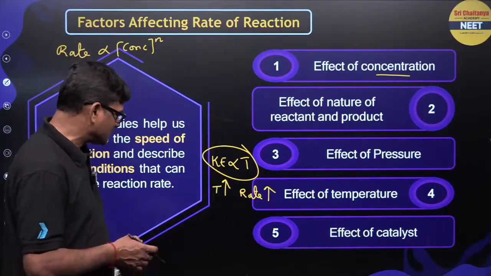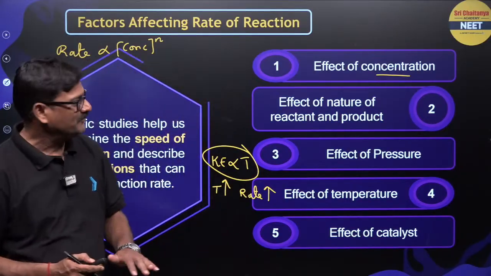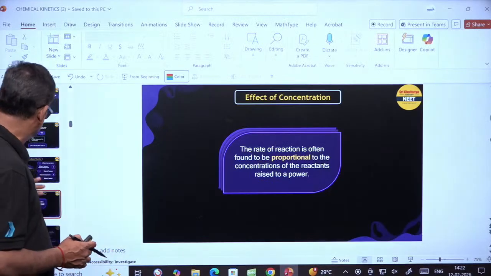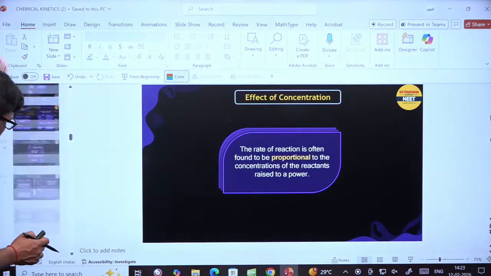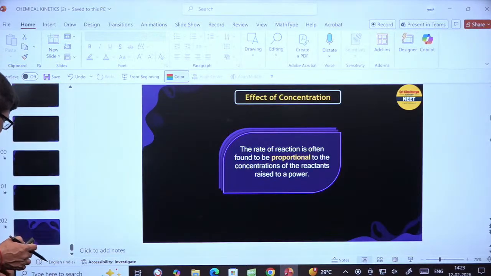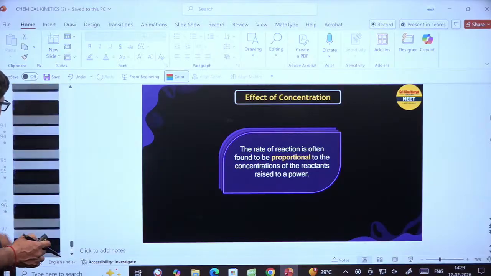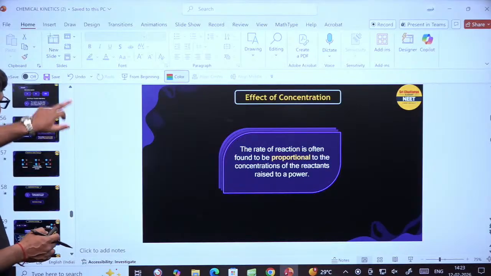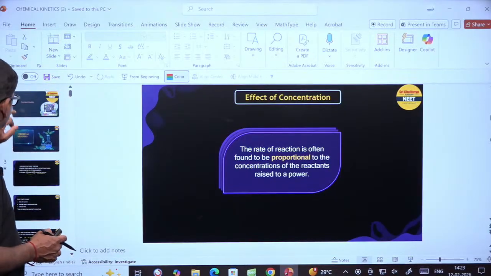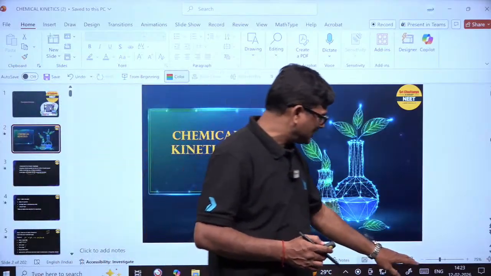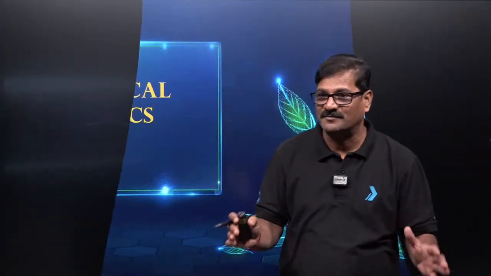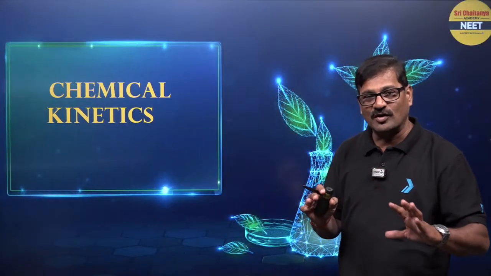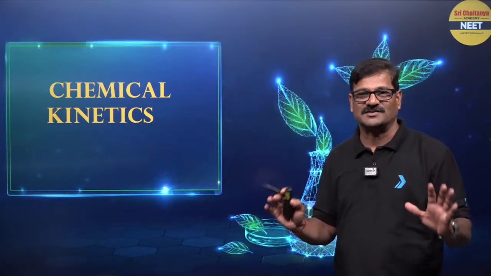We'll see most of these things in the next class because we have the other proportionations and all. For today I wanted to give a little introduction, as it is a very long chapter, and I'll take one more session to complete this. Tomorrow let us see more stuff in completion of chemical kinetics. Stay tuned, and we'll meet with more stuff in tomorrow's class. As of now I am done for today. Tomorrow I'll show you zero order, first order and the Arrhenius equation as well.